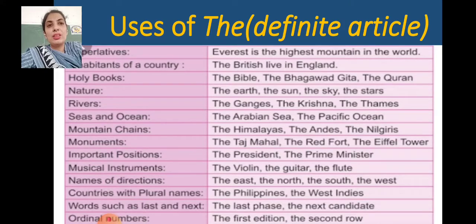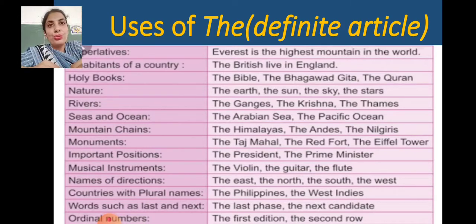Musical instruments: the violin, the guitar, the flute. Names of directions: the east. Now east starts with a vowel sound, so we pronounce it thee east, the north, the south, the west. Countries with plural names: the Philippines, the West Indies. Countries with plural names means those ending with S. So along with these names we can use the.